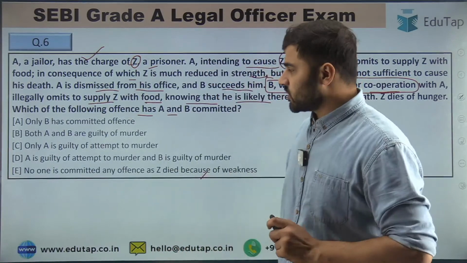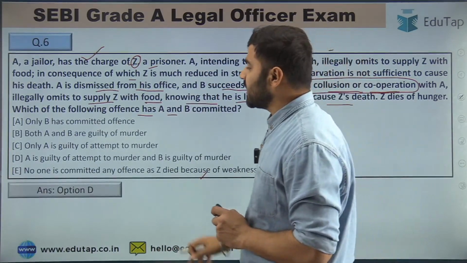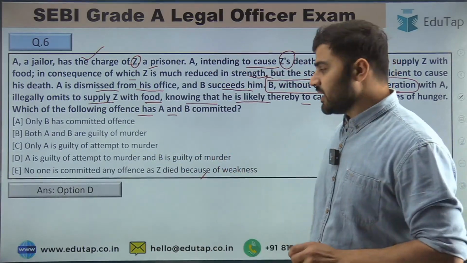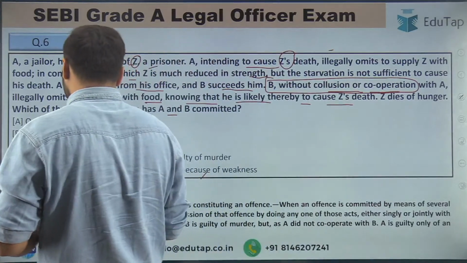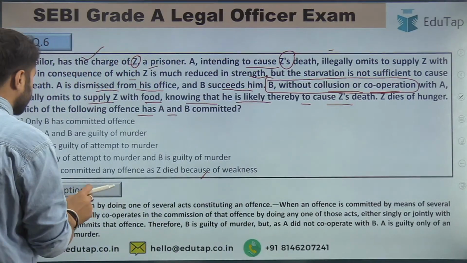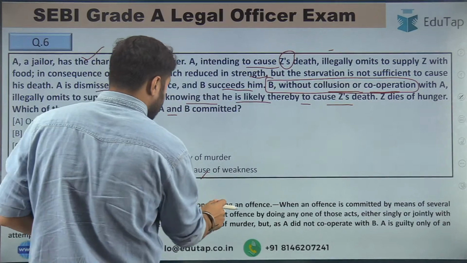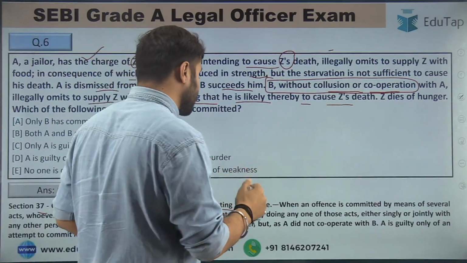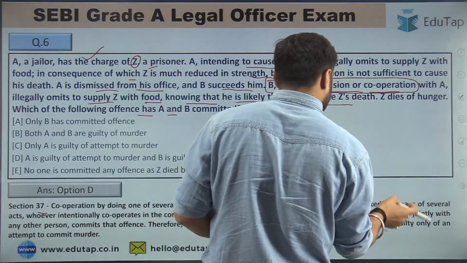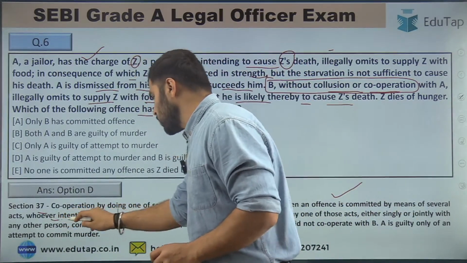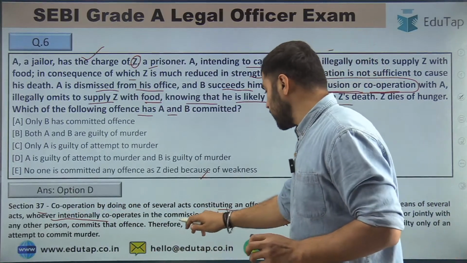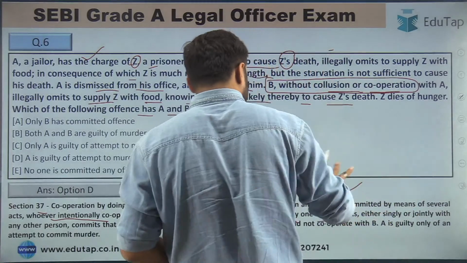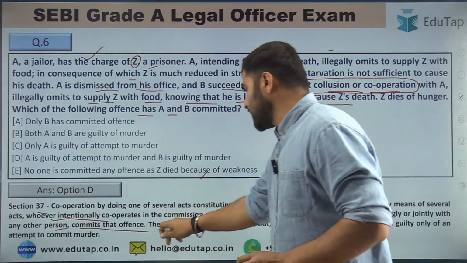So the right answer for question number 6 is option number D, that is, A is guilty of attempt to murder and B is guilty of murder, right? So if you read section 37, guys, it is mentioned there: cooperation by doing one of several acts constituting an offense. When an offense is committed by means of several acts, whoever intentionally cooperates in the common commission of that offense by doing any one of those acts, either singly or jointly with any other person, commits that offense, right?